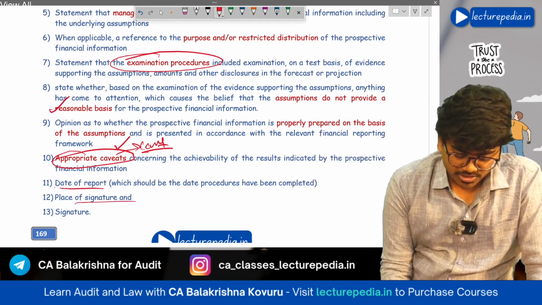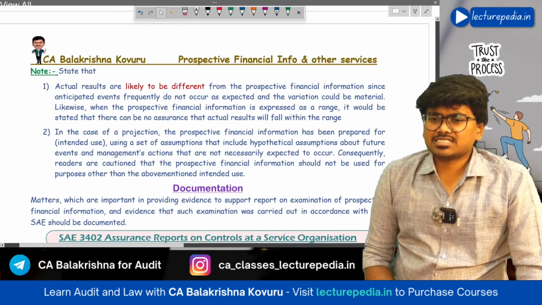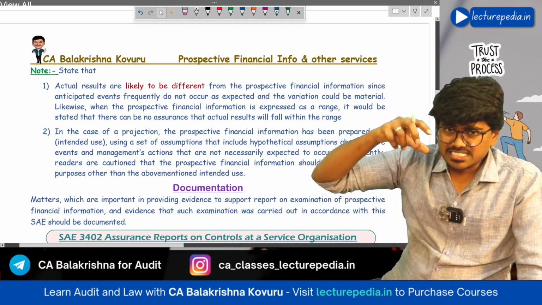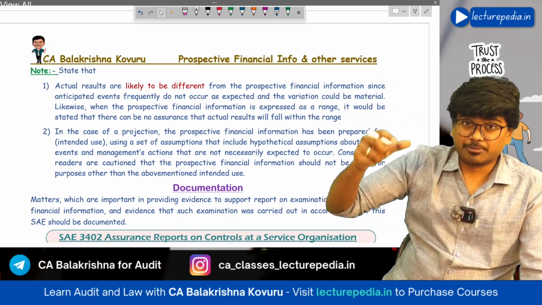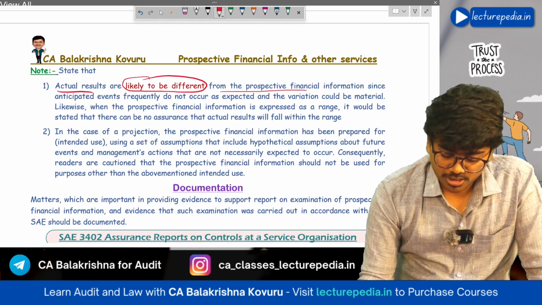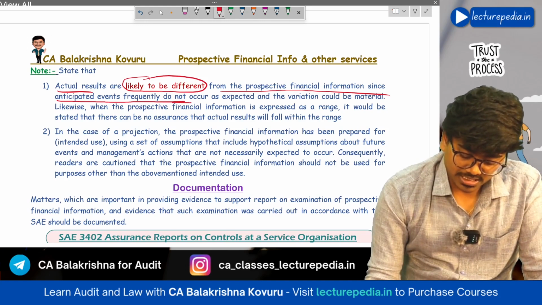Next, date of report, place of signature, and the signature. Next, you should also specify in your report that actual results are likely to be different from the prospective financial information since anticipated events frequently do not occur.